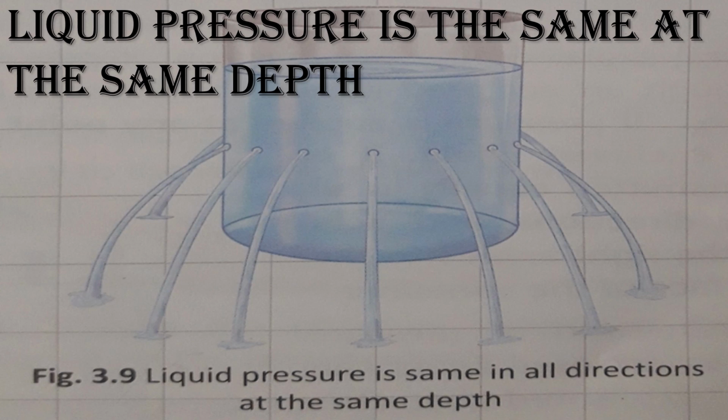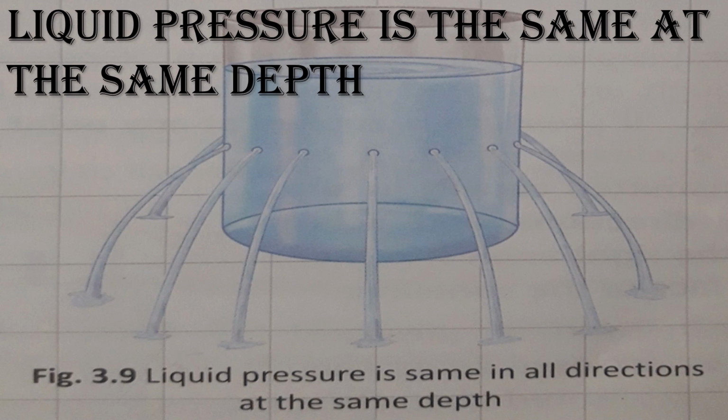Simply we are going to measure the distance from the bottom of that water bottle. From that bottom you can measure 2 centimeter or 3 centimeter. If you are measuring 3 centimeter from the bottom, measure 3 centimeter and put the hole.